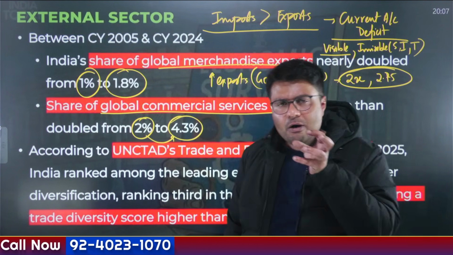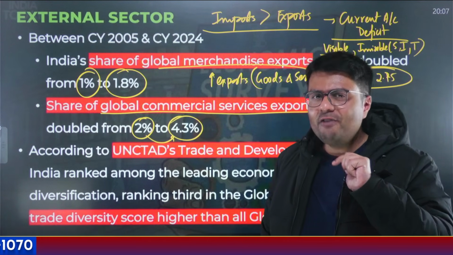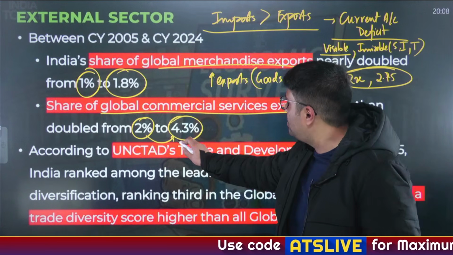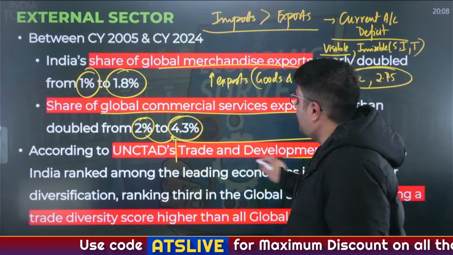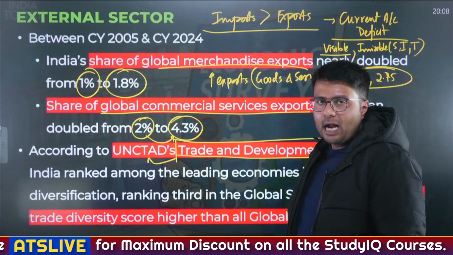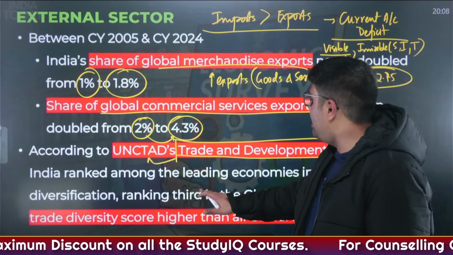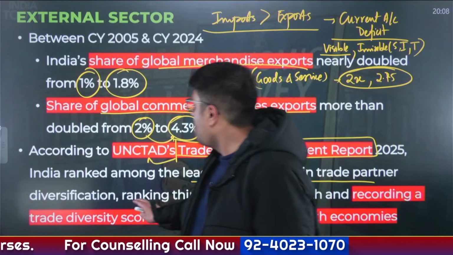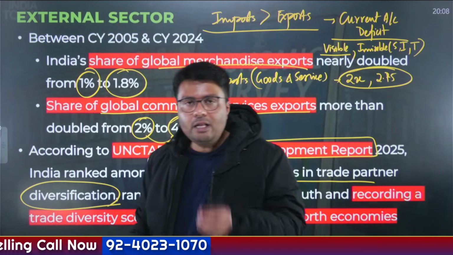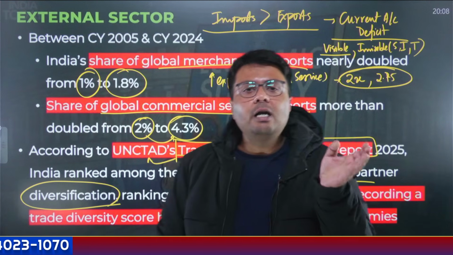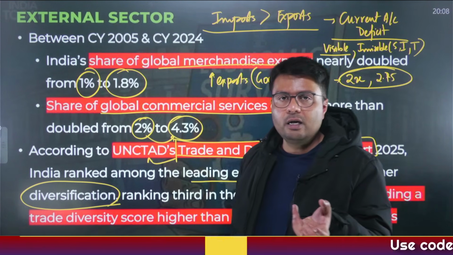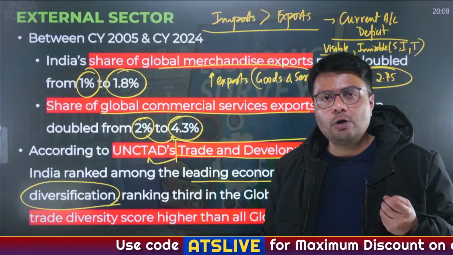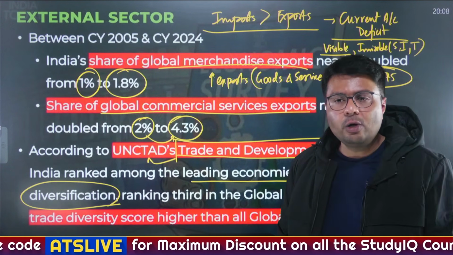Similarly, for important reports and indices, whenever they are published, the organization publishing them becomes important. So there is an index or report called the Trade and Development Report. Who is publishing it? UNCTAD, right? UNCTAD has ranked India as one of the leading economies in trade partner diversification. What does diversification of trade mean? It means that you are exporting and importing with multiple countries as against only a handful of countries. So the more importers and exporters you have, or the more destinations your goods are going to, the more diversified your trade is, right?